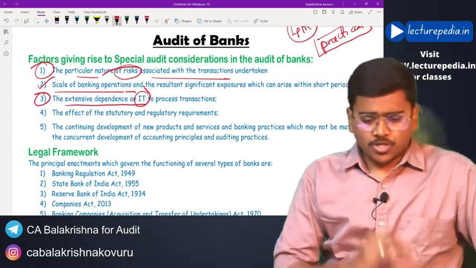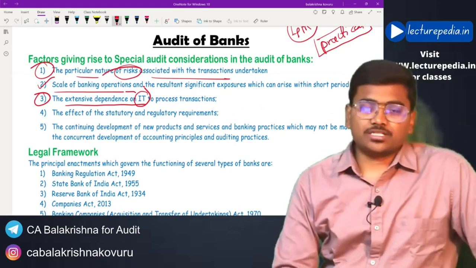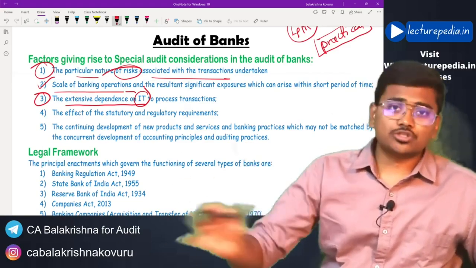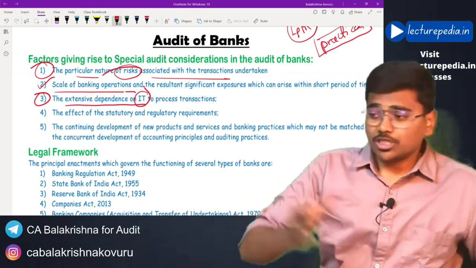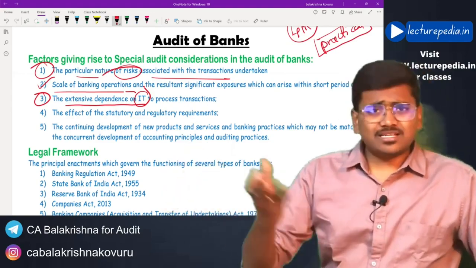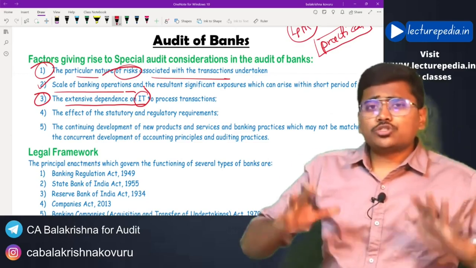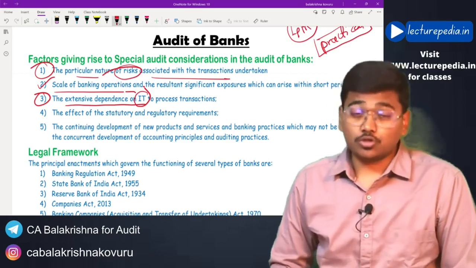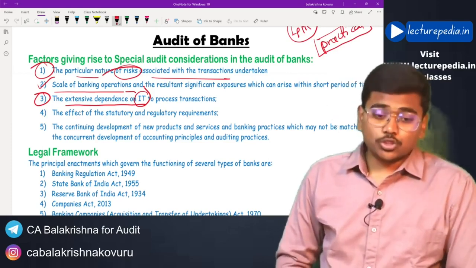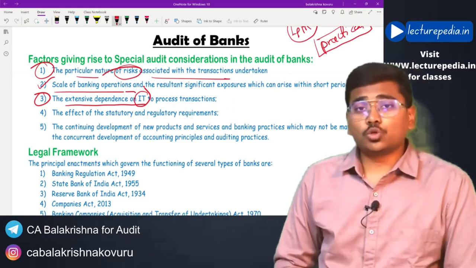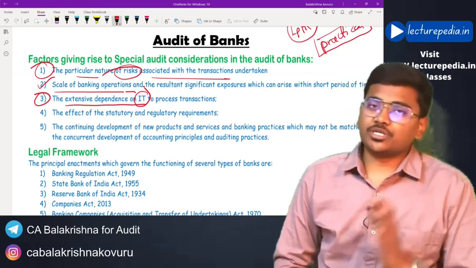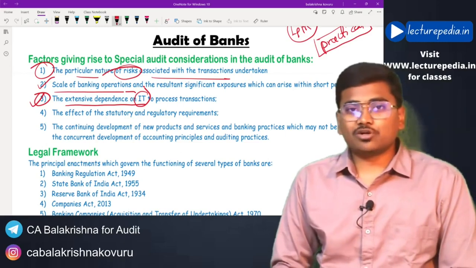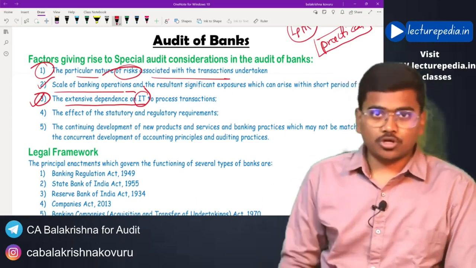In case of banks, most of the transactions are automated. If you want to withdraw money, you use an ATM. Nowadays, if you want to deposit money, you can also use an ATM, and to deposit a check you can use a check deposit machine, and there is also internet banking facility. Almost all the transactions you can do at your doorstep without visiting the bank. To enable customers to do transactions at their doorstep, extensive use of information technology is very essential. So extensive use of information technology also differentiates a bank audit from a normal audit.